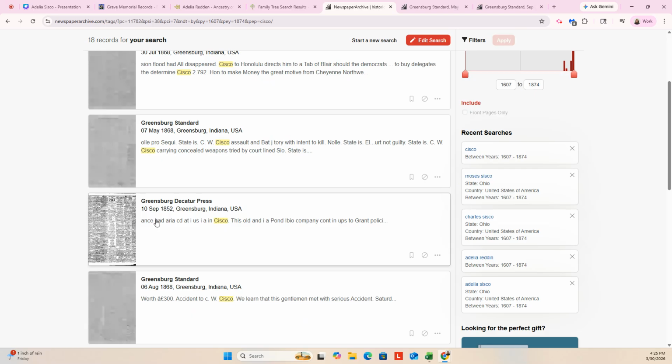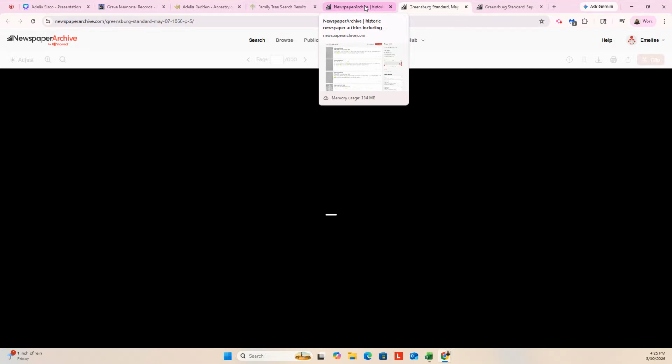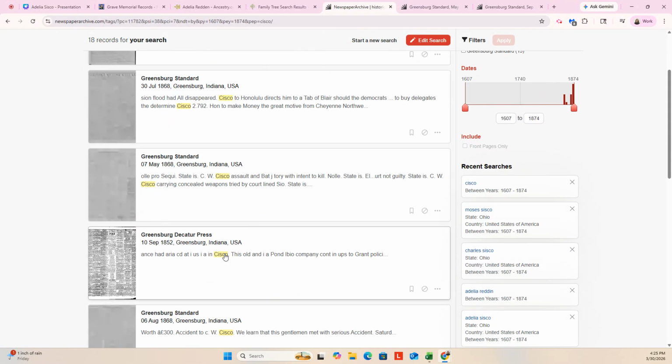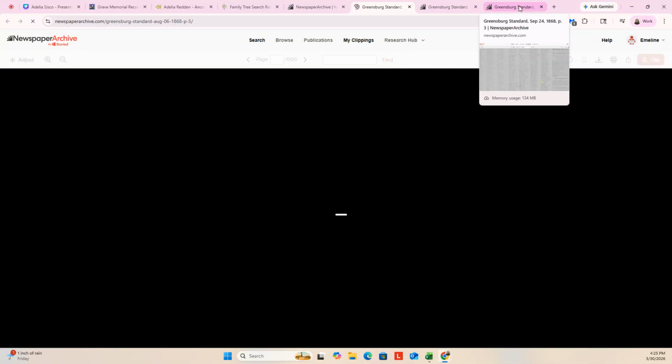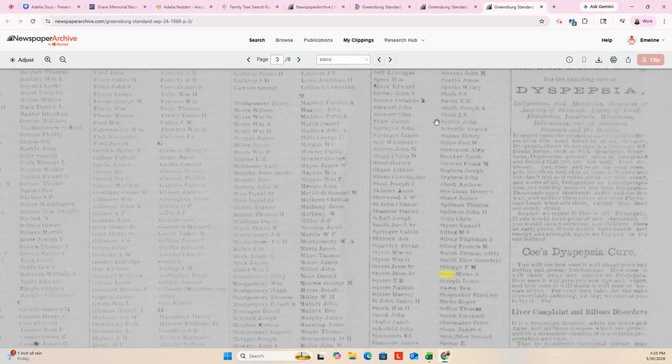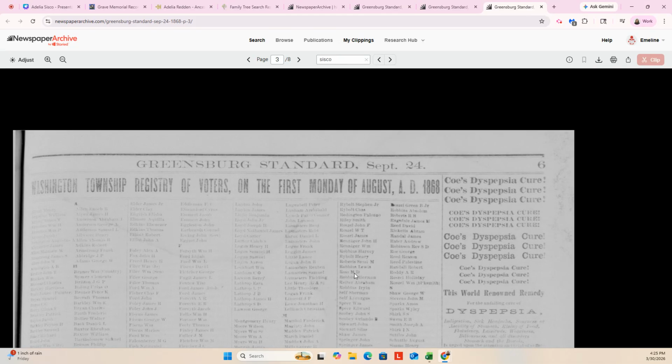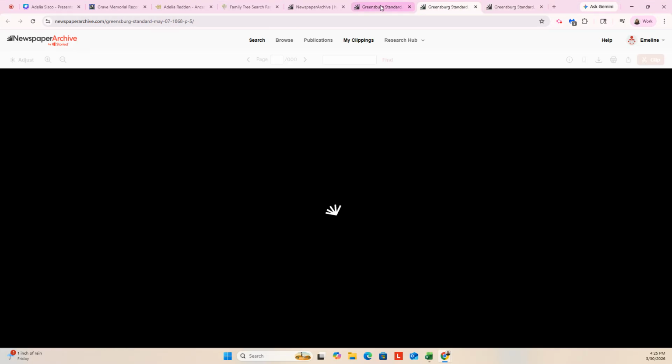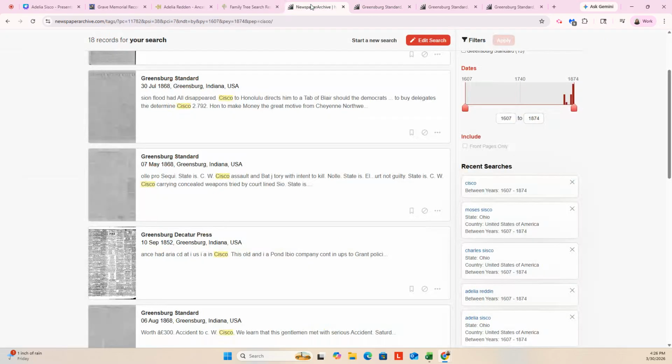While that's loading, I wanted to see what else was on here. Here's one from 1852. Here's another one, accident to CW Sisco. Let's see if this one's going to load for us. I'm going to pull that one up. That one was August 6th. I just can't get over this one for the voter list. That is fabulous. I'm going to have to clip that because that is amazing. Okay, so those aren't loading for me, but I can come back to those.